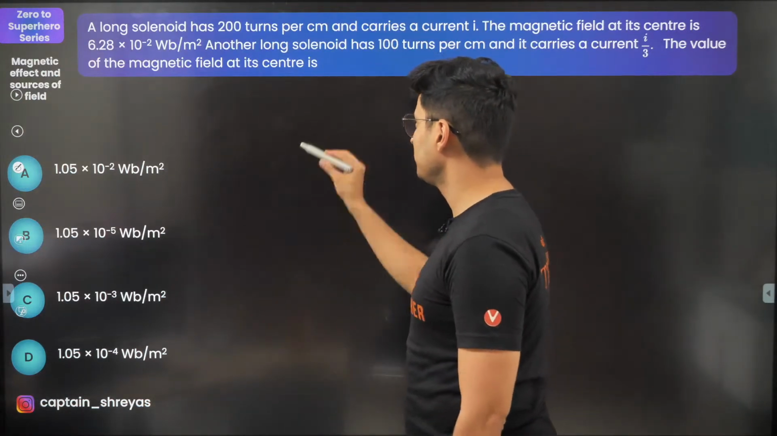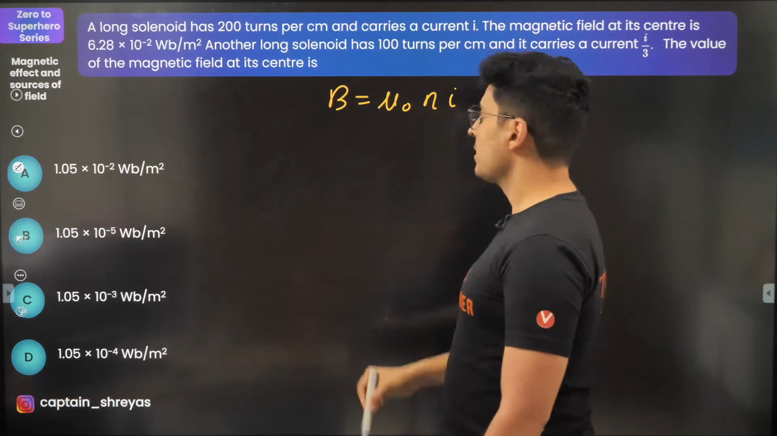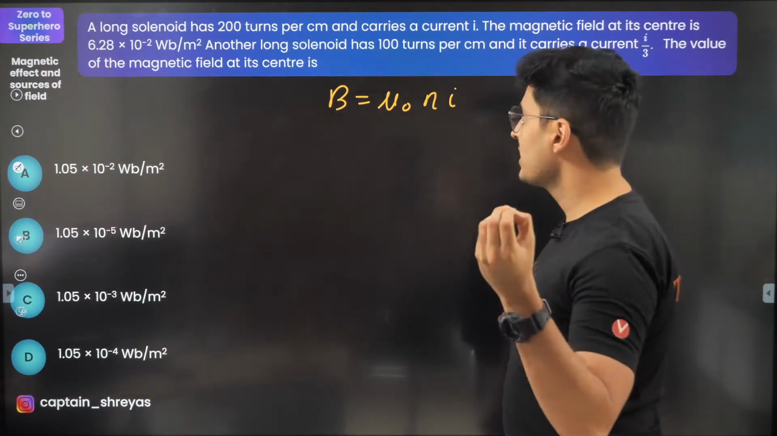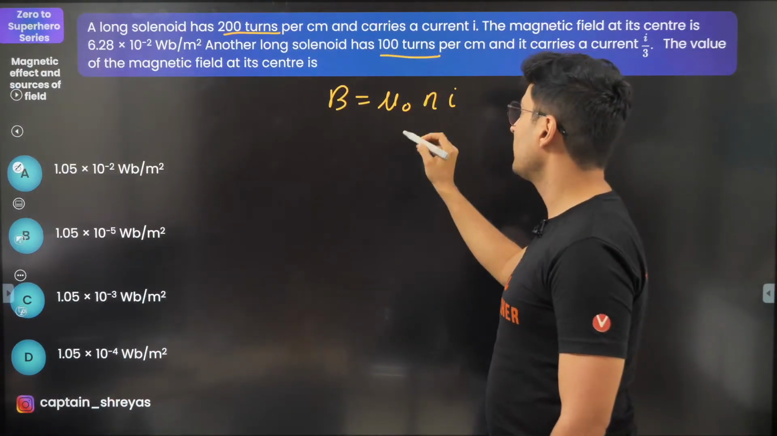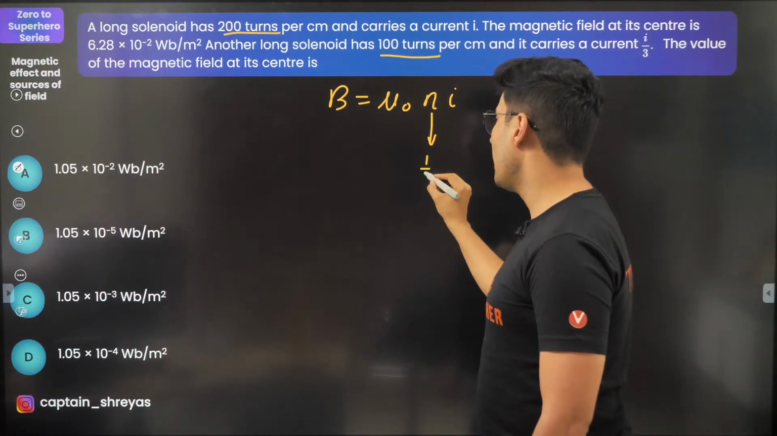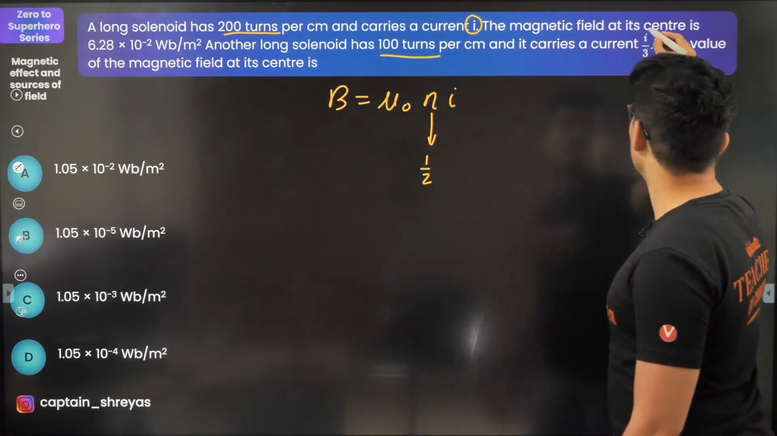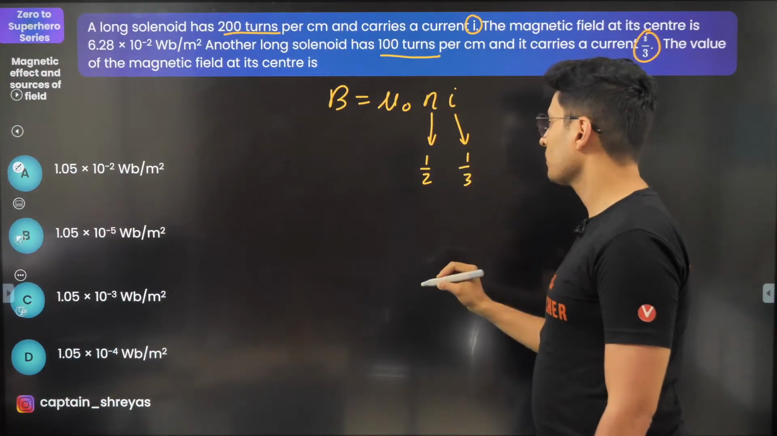Formula for solenoid. Correct? Mu naught Ni. Now use logic, you will get the answer. Earlier the turns were 200, now it has 100. So N is made half. Earlier the current was I, now the current is I by 3. So current is made 1/3.